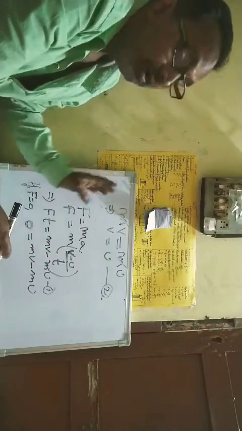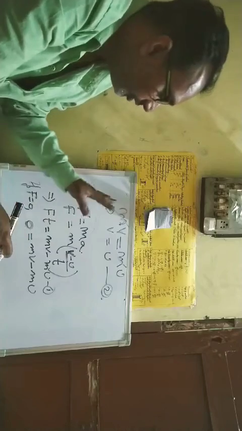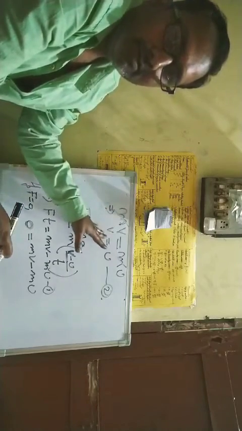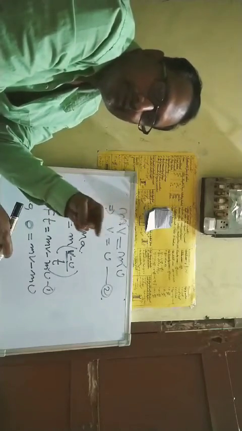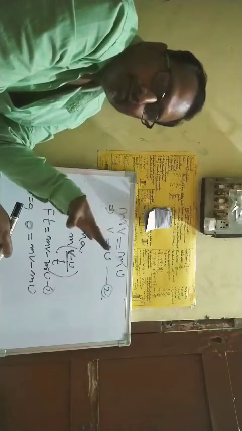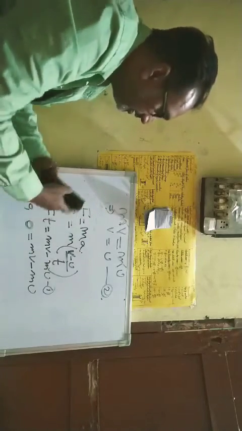Now think that the body is at rest. Body at rest means u is 0.